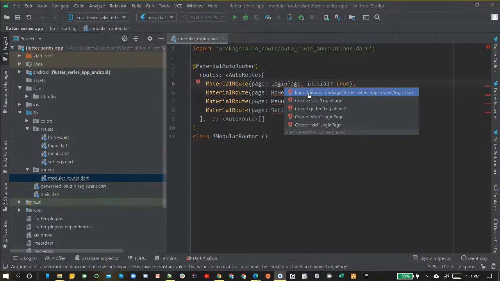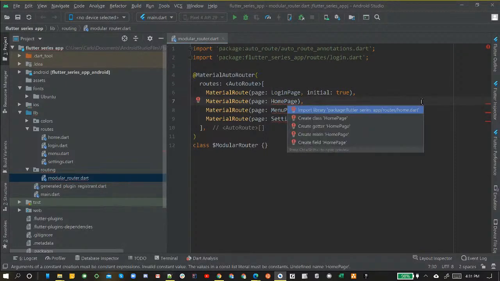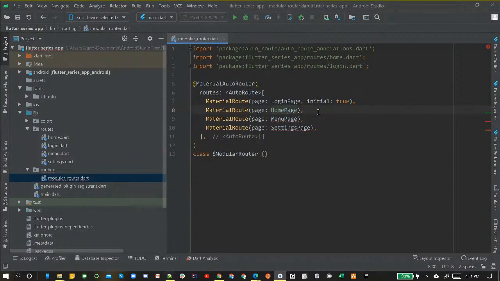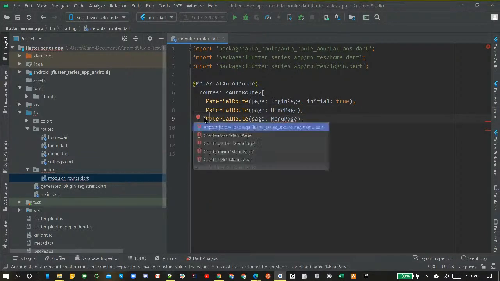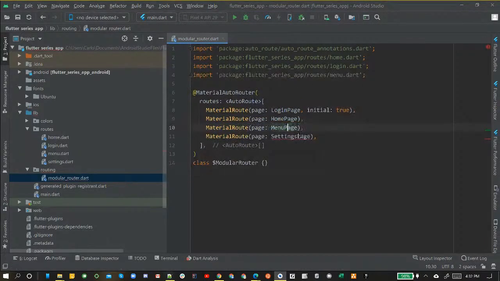So we're going to import that login.dart. See up here, it brought it in. Same thing here: go down there, Alt Enter, press Enter to import it. Okay. Same thing here. For here, let's use the little light bulb, and then we'll click Import Library. Okay. And then for this last one, same thing. Alt Enter.